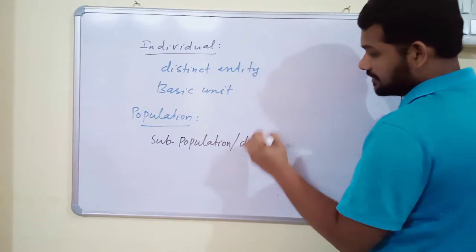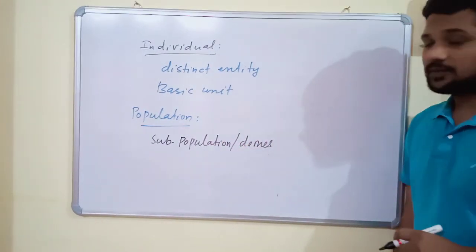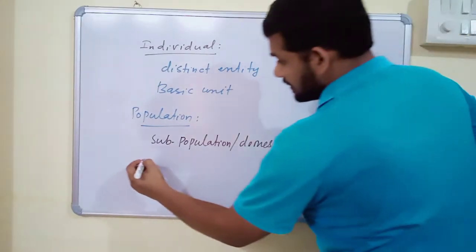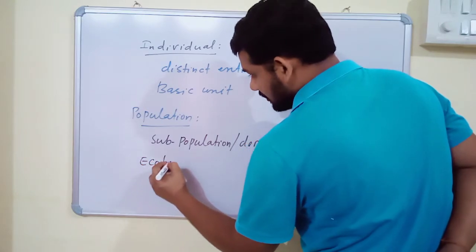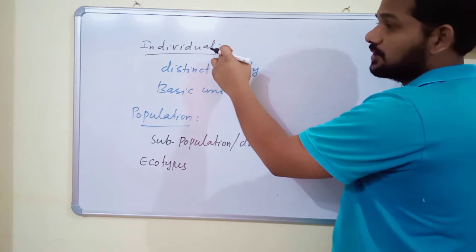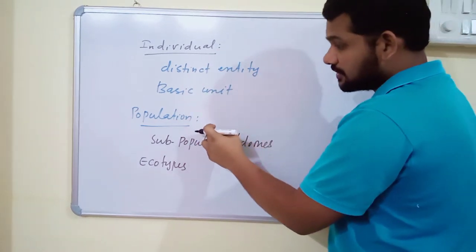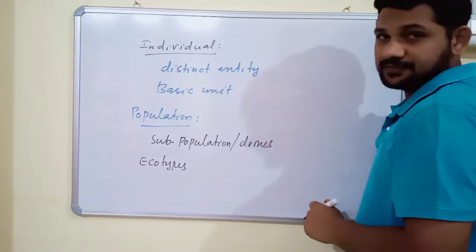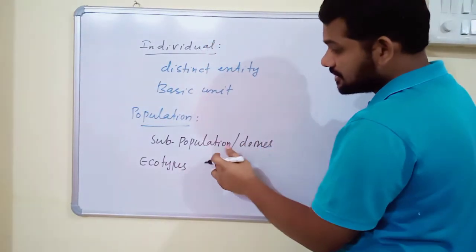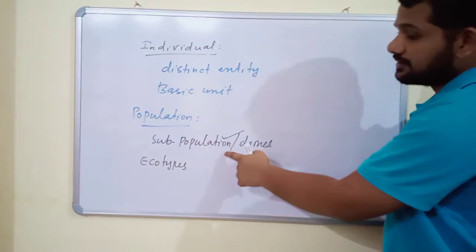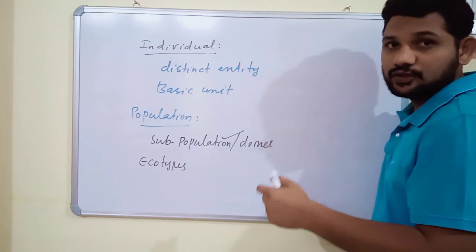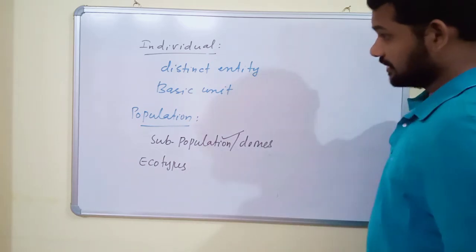Subpopulations are also called demes, and these demes or subpopulations are usually adapted to their particular geographical area, and these genetic adaptations are called ecotypes. What is a population? A group of similar individuals in a particular geographical area is called a population. Different populations of the same organism in a particular geographical area are called a subpopulation, or deme. A subpopulation that is adapted genetically to its environment is called an ecotype.